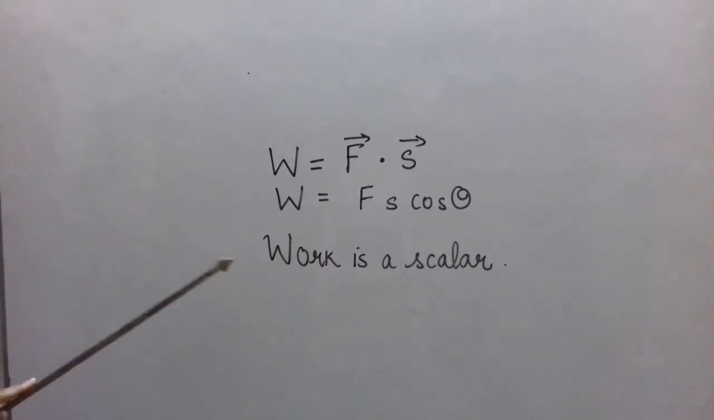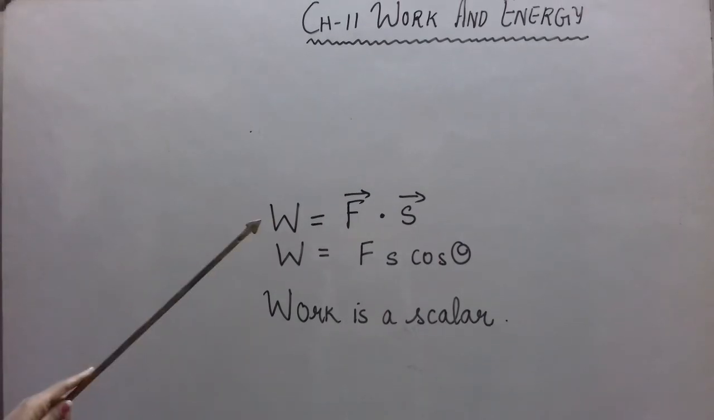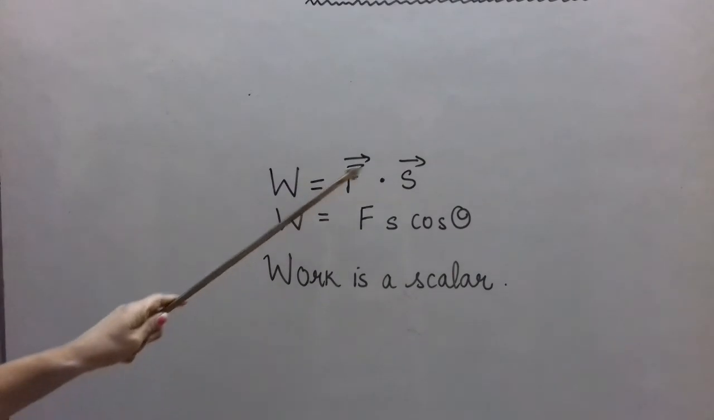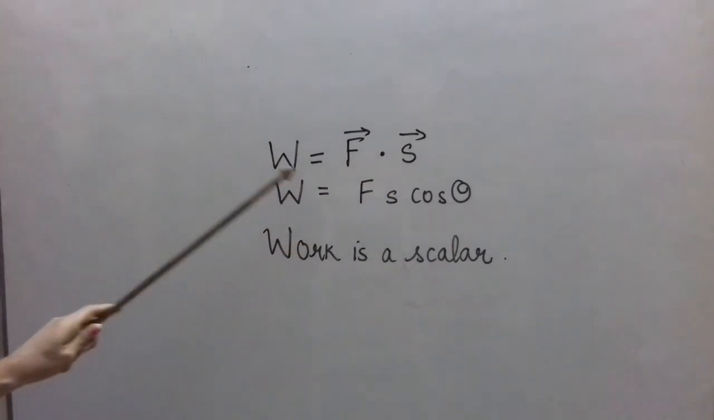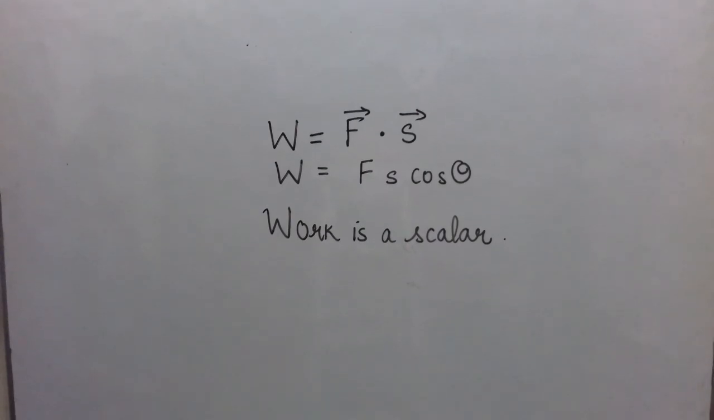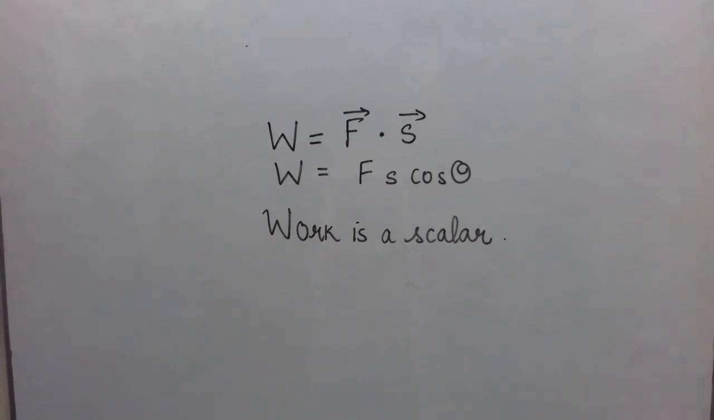We are going to study work in our next video. Just remember, work is a dot product or scalar product of force and displacement. So W is Fs cos theta and work is a scalar quantity. Please go through this introduction properly. If the introduction is clear, you will find the chapter very, very easy.